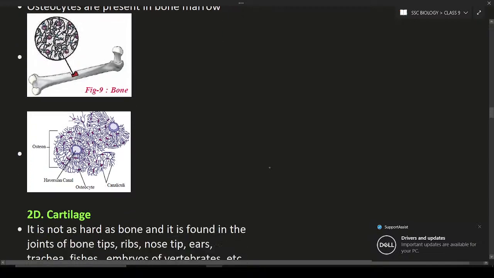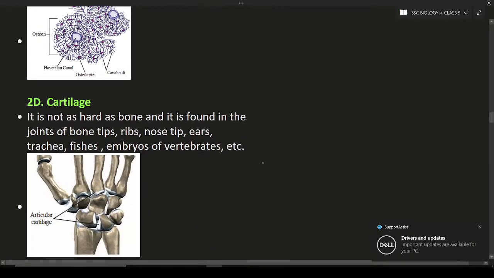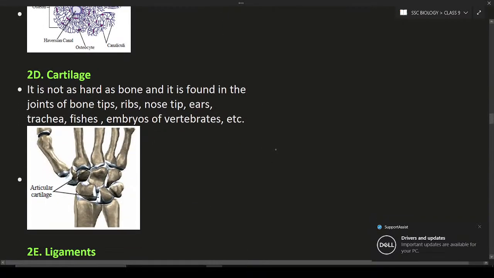Next is the cartilage. What is the cartilage? Cartilage is a material present between the bones. It is not as hard as bone, but a little bit smooth. The cartilage is mainly involved in the formation of bone joints. Between the bones this cartilage is present, and also at the bone tips.